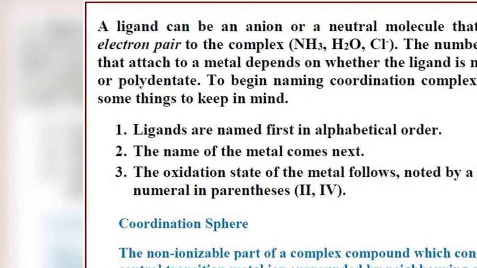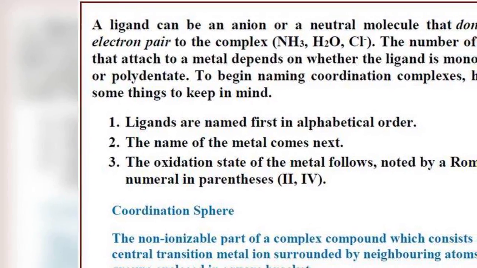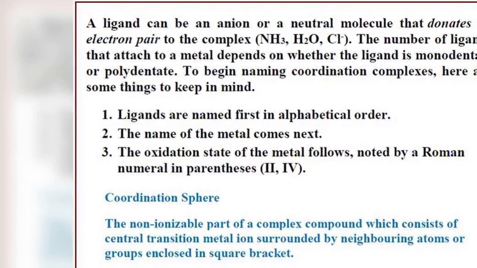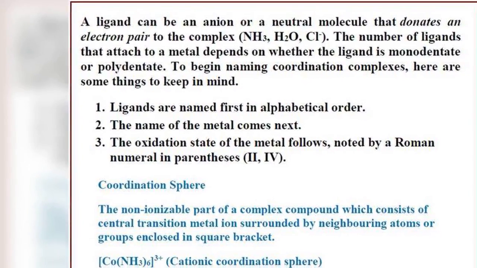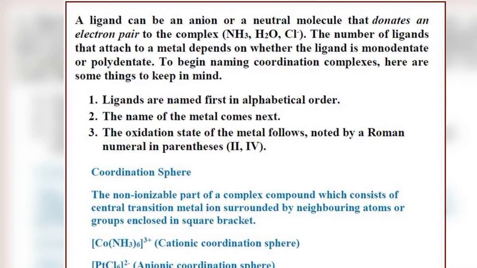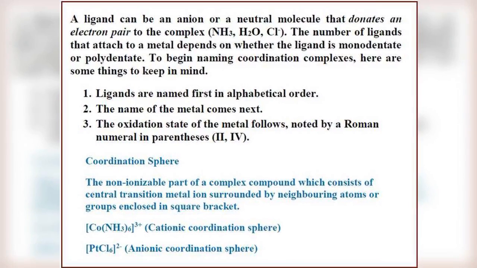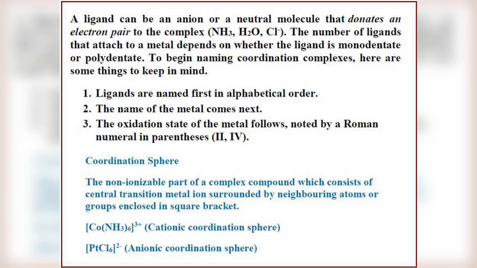A ligand can be an anion or a neutral molecule that donates an electron pair to the complex. Examples: ammonia, water, Cl-. The number of ligands that attach to a metal depends on whether the ligand is monodentate or polydentate. Monodentate means a single bond between ligand and metal. Polydentate means more than one bond.